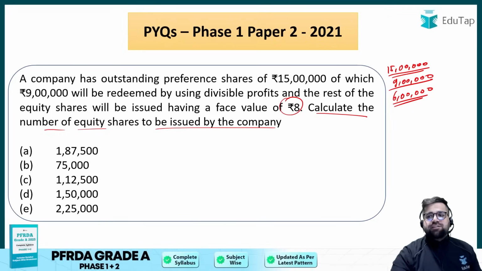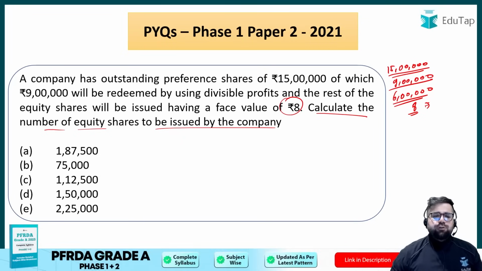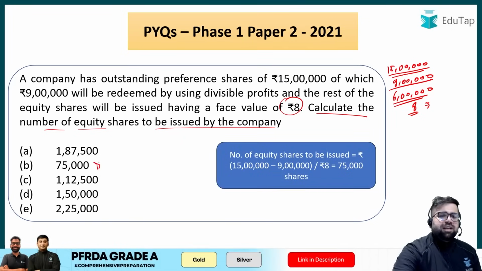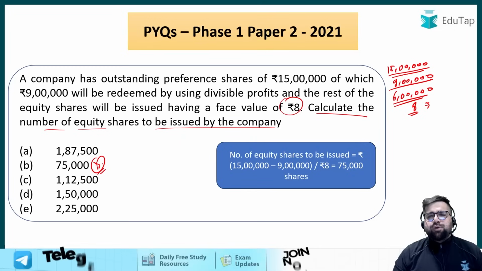So simply you have 6 lakh divided by the face value. So 6 lakh divided by 8 will give you 75 if I'm not wrong. So your answer will be option number B only. Okay, very basic mathematics. You don't even need calculators for this.